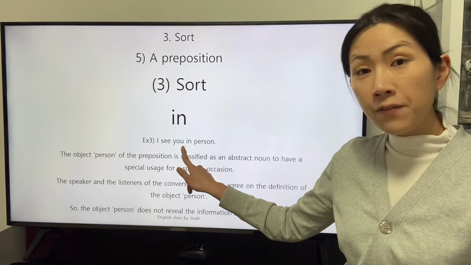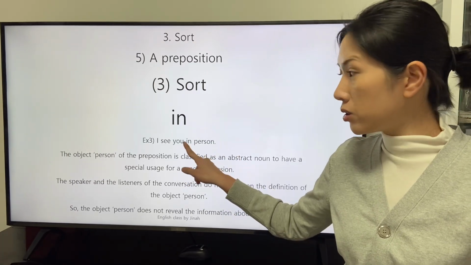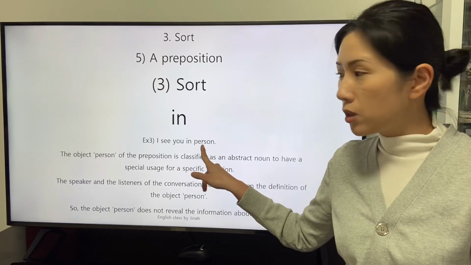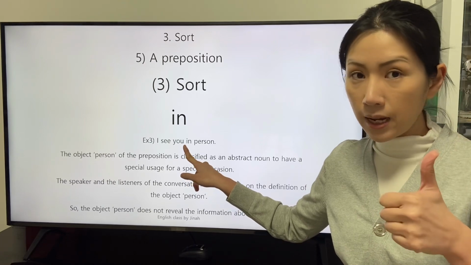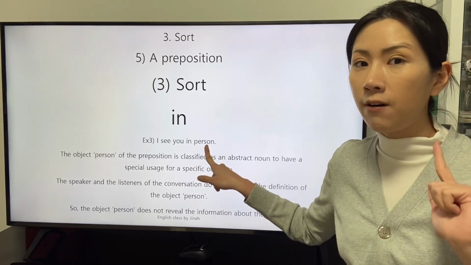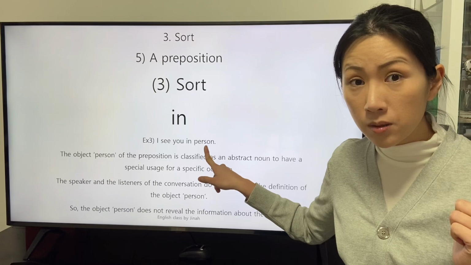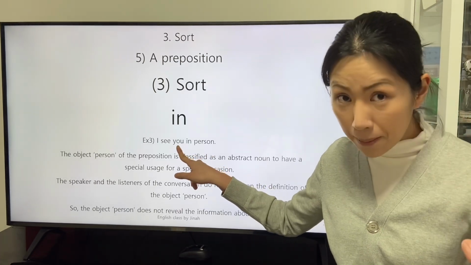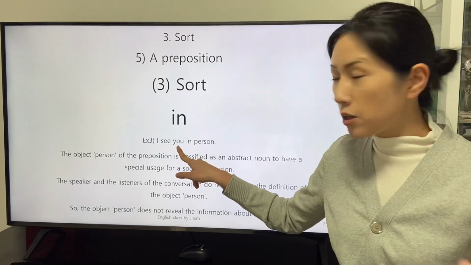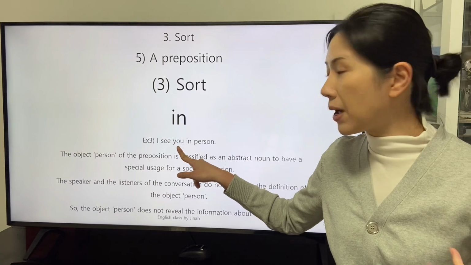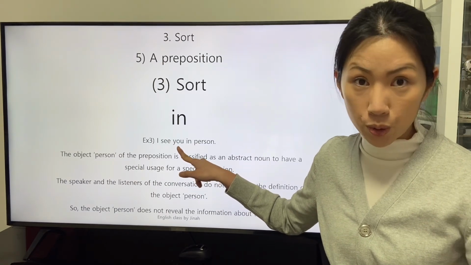Then the phrase of the preposition in person, to include the preposition in and the object of the preposition person, describes the subject indicated by the personal pronoun you.